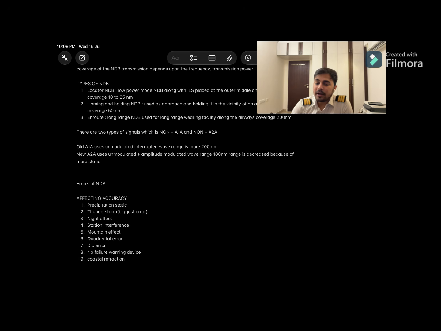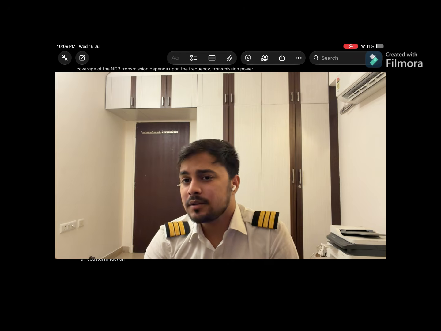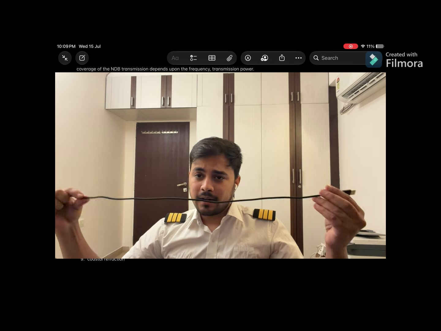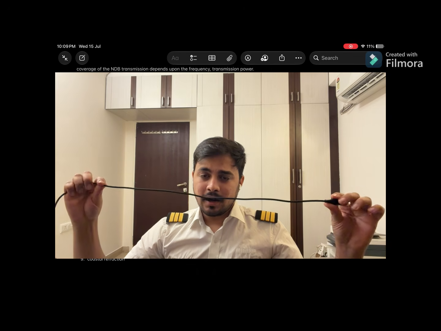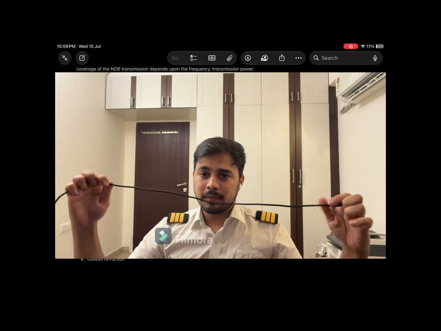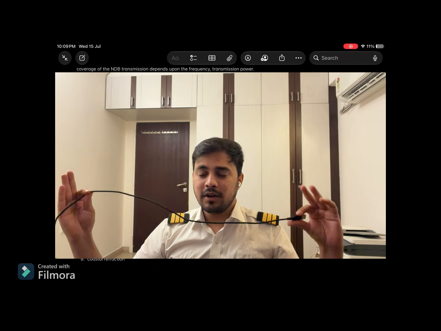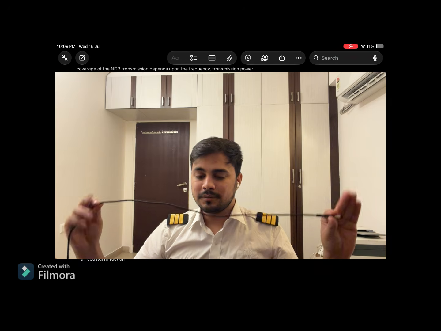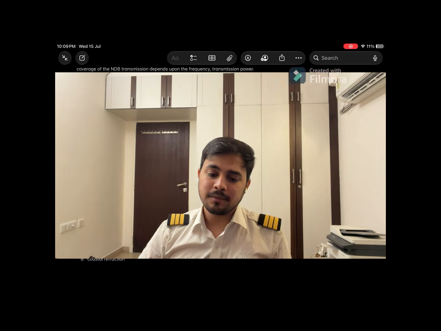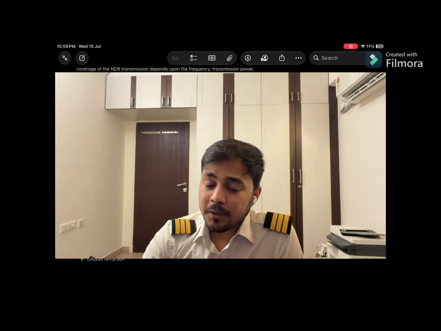And unmodulated interrupted signal means it is an unmodulated radio wave. Interrupted means there are breaks in the radio wave. The range is 200 nautical miles. You can imagine if this is the radio wave, right? And we put breaks in them, then the total length from this side to this side will increase, right? Because it has few breaks in them. It means the interrupted wave.